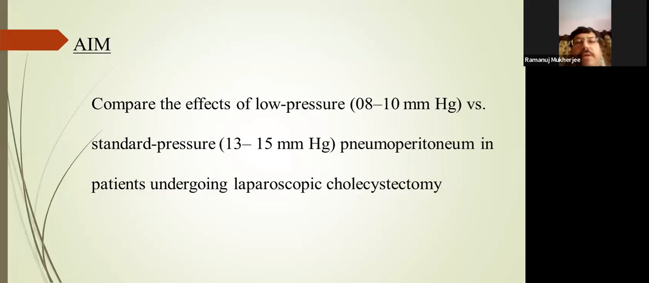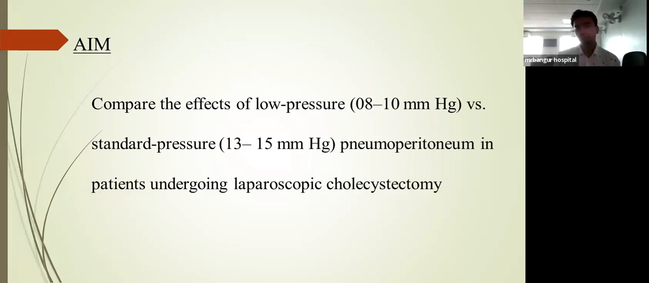Can you tell me, if this is your research question and this is your aim, what is the primary objective and what is the secondary objective in this project? So the primary objective, sir, is the incidence of postoperative shoulder tip pain, and the secondary objective is the incidence and severity of postoperative abdominal pain.